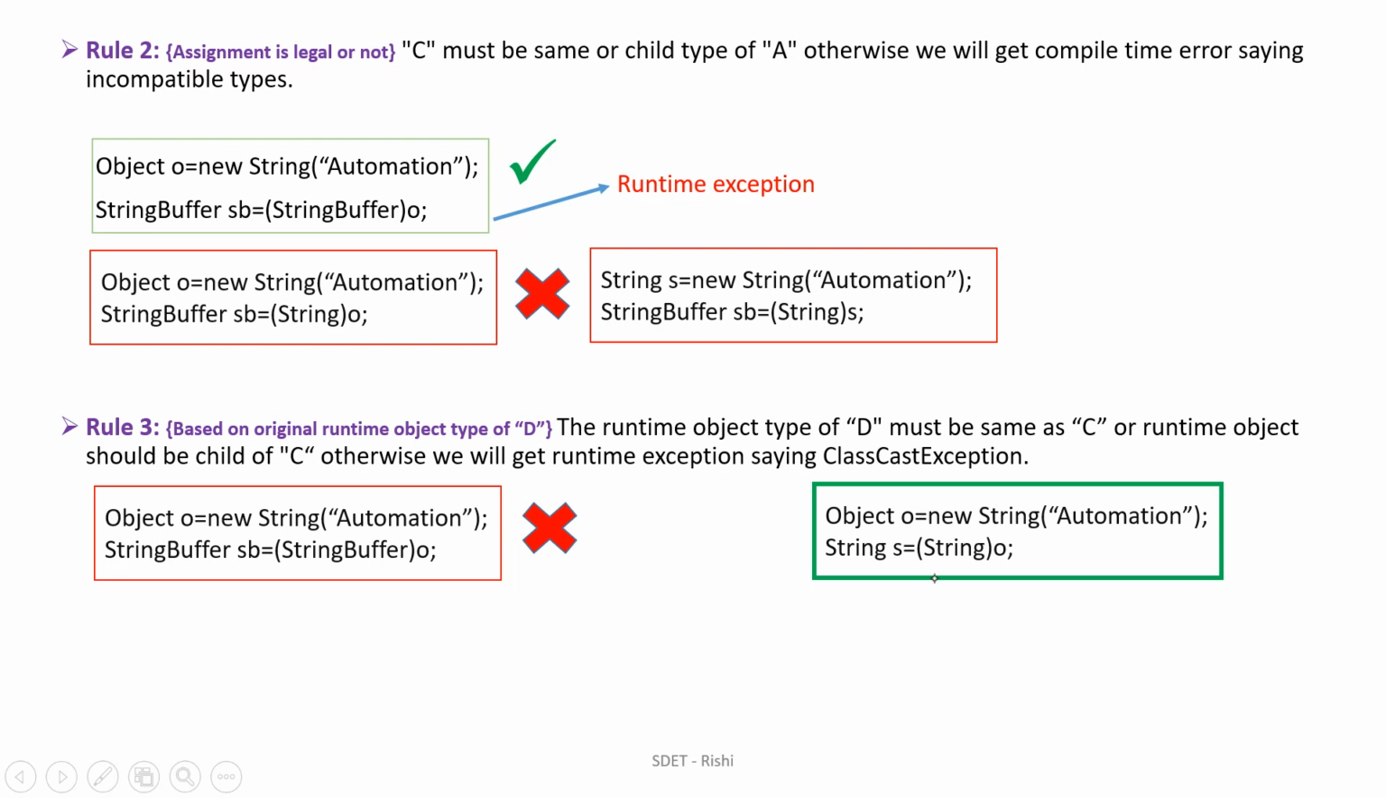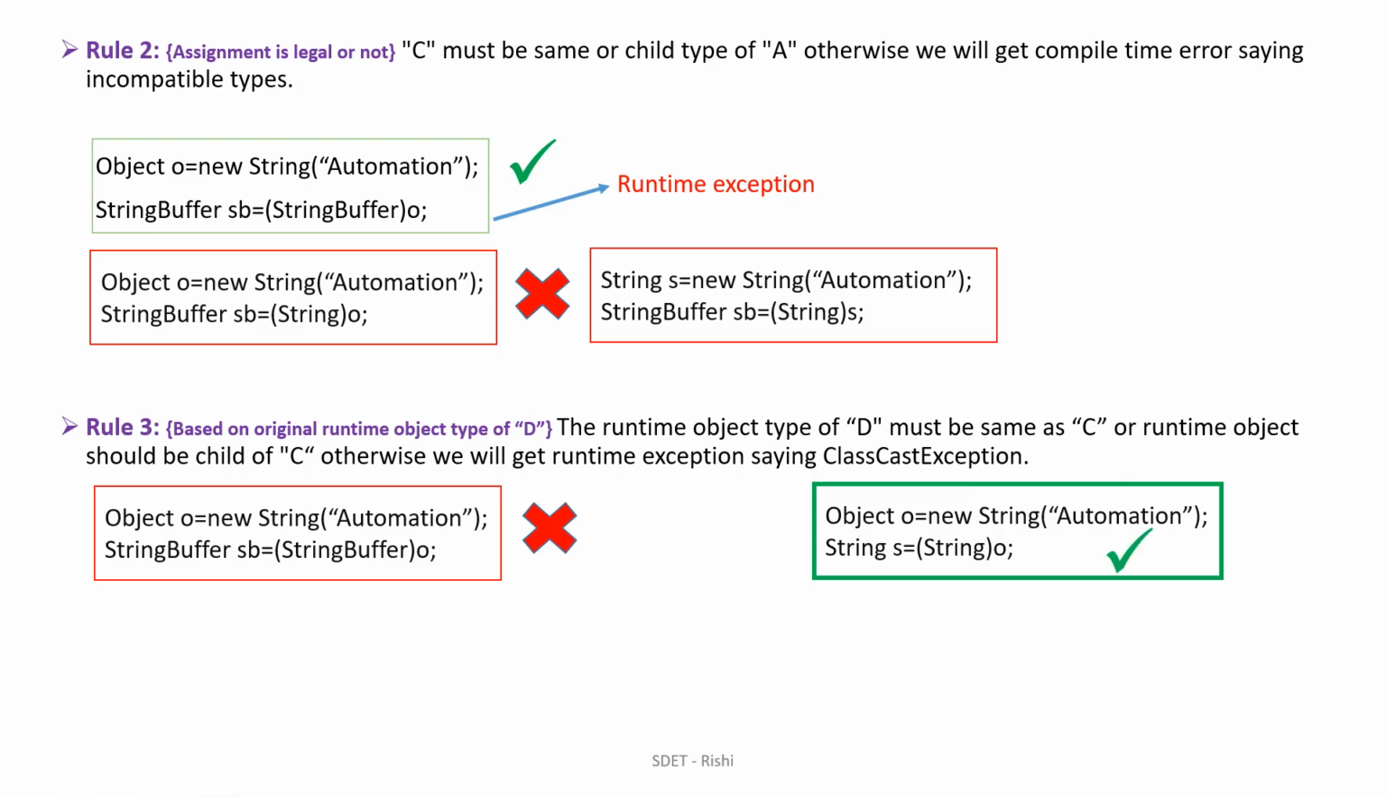Then for rule 2 we need to check whether the assignment is legal or not. How are we checking? Either the types could be the same, or C should be a child of A. Here it is the same, so it is following both rule 1 and rule 2. According to rule 3, at runtime we check what the runtime type is here. It is a String object, and C should be the same as the runtime type of the object. Yes, it is following, so this is a valid one.